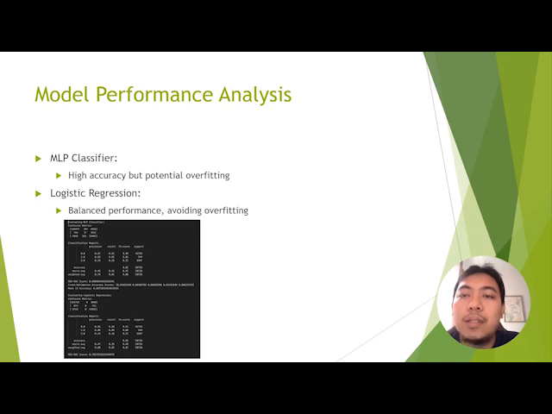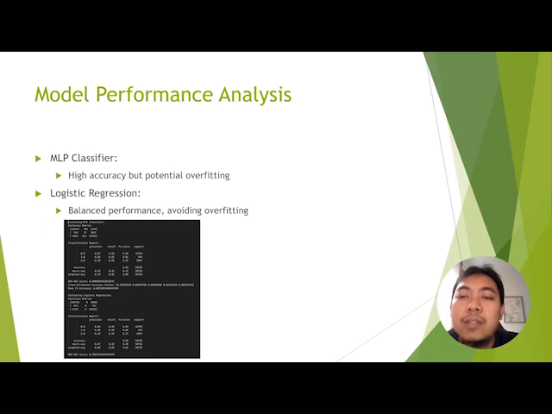High accuracy of MLP classifier. The model achieved a high degree of accuracy, suggesting that it accurately predicts diabetes risk based on the diverse set of health indicators in our dataset. Concerned about overfitting: while the high accuracy is promising, we need to be cautious about overfitting. The model might have become too tailored to the training data, potentially affecting its performance on new, unseen data.